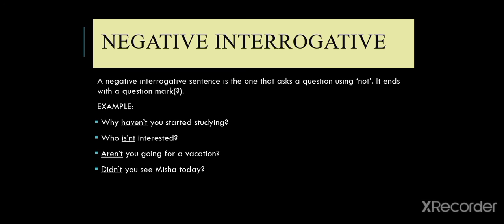Why haven't you started studying? Who isn't interested? Aren't you going for a vacation? Didn't you see Misha today? So here we can see that there is a presence of not in each one of them. So that is how we can consider them as negative interrogatives, negative questions. It's nothing short of negative, but then the presence of not makes the interrogative turn into negative interrogatives.